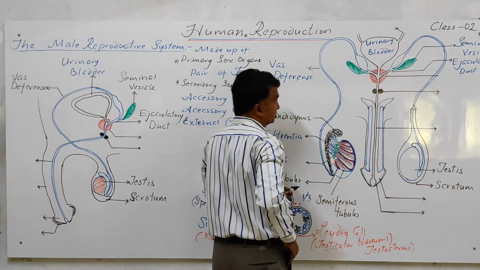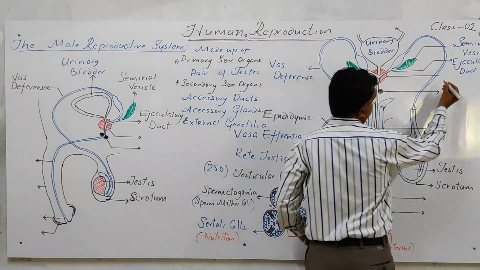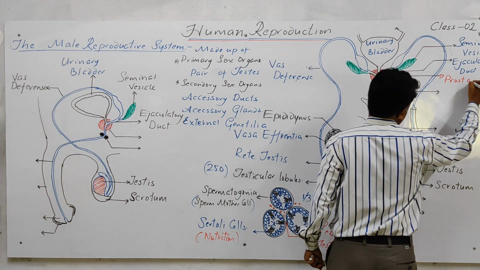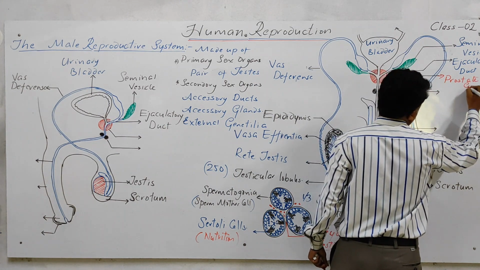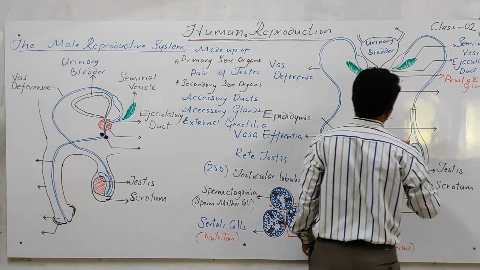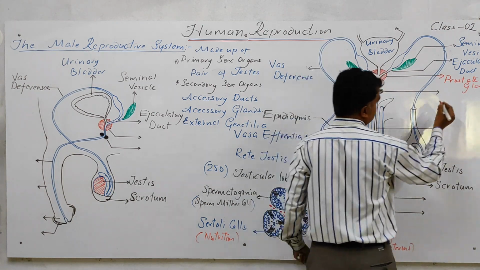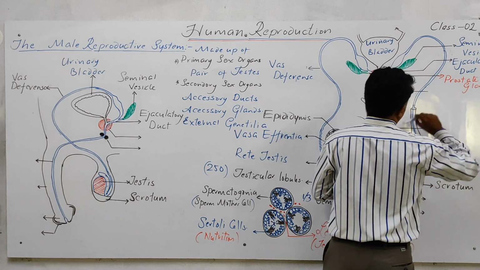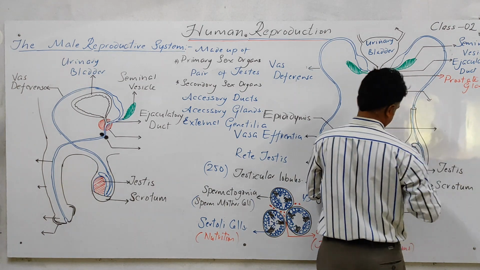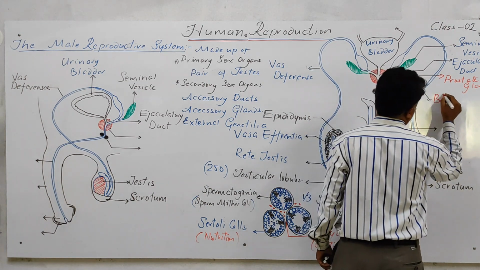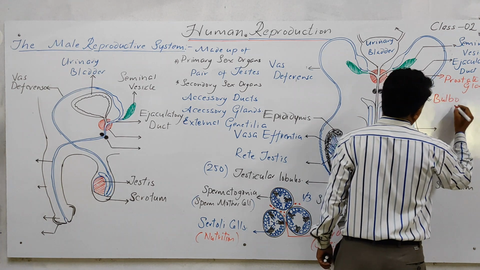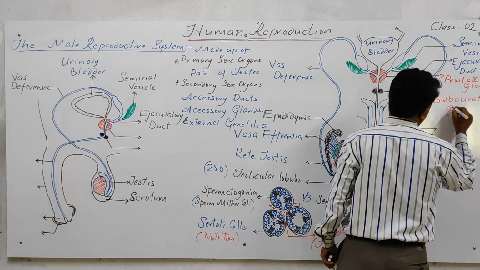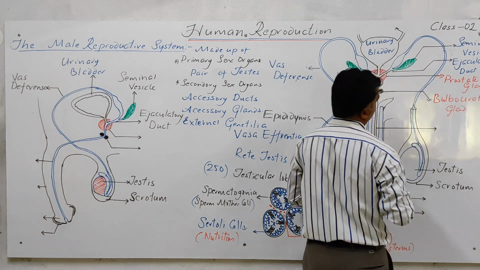This red-colored structure is nothing but the prostate gland, and this black-colored structure is called the bulbourethral gland.